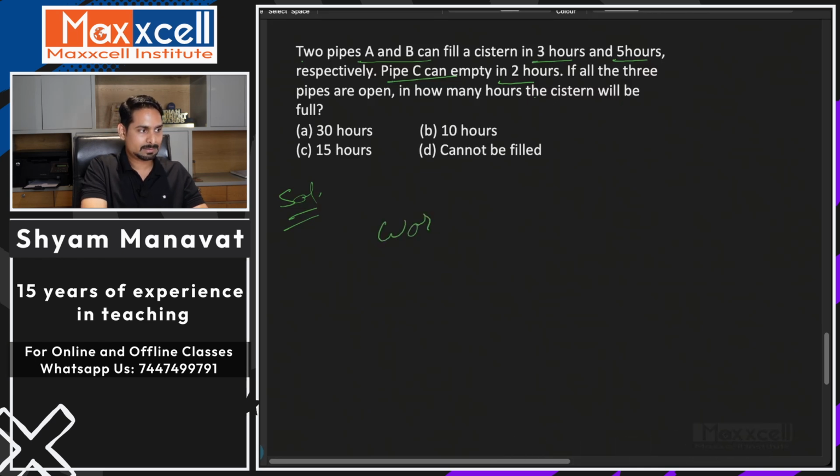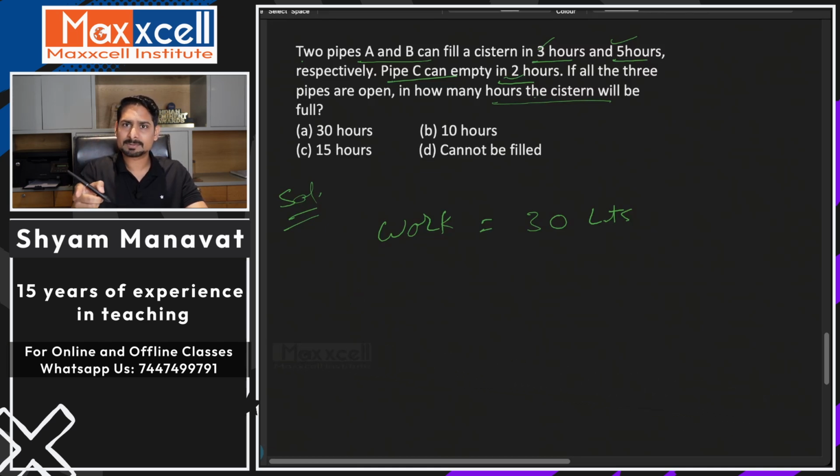So I can again take work as the LCM of the numbers, the LCM of the times. 3, 5, 2. What will be the LCM? Here 30. Okay. What is the work in this case in pipe and cistern? For this particular question, the work is always the capacity of the tank, the capacity of the cistern, right? And we can assume that in liters. So let's say the capacity of the cistern is 30 liters. All right. So let's solve. You have A, B and C working together.